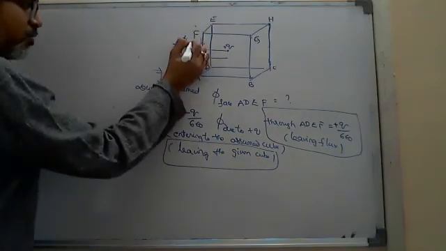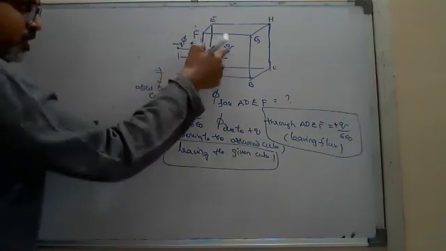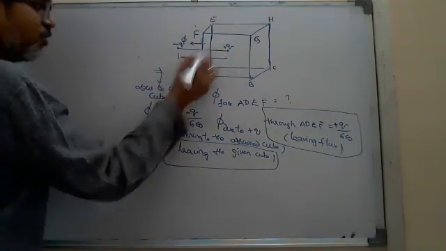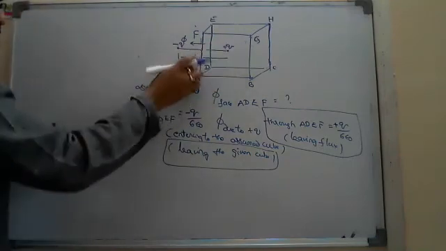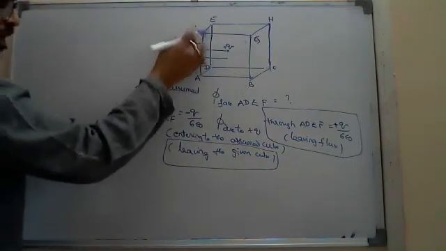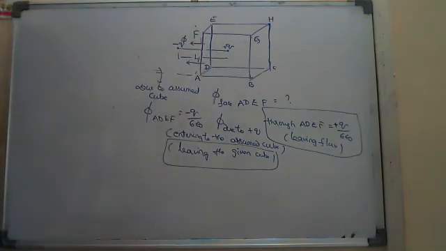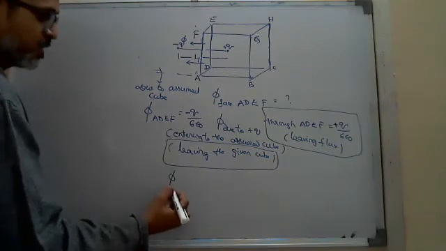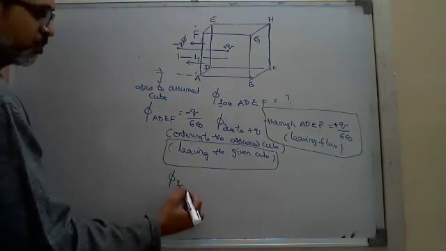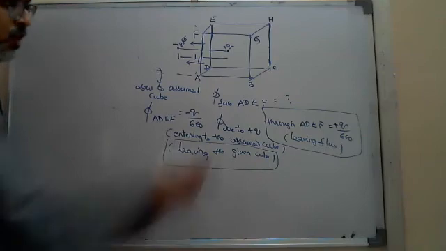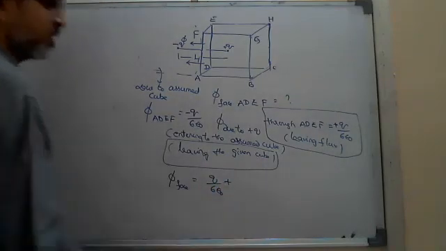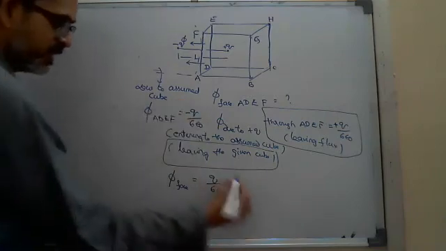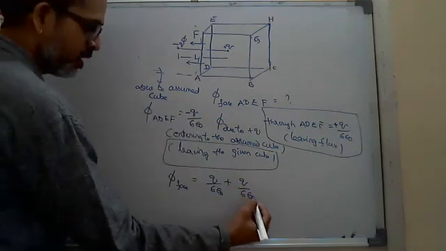It is the direction of the flux due to the negative charge, and it is the direction of flux due to the positive charge. I am not getting them in opposite directions, I am getting them in the same direction. Same direction means I have to take the flux through the face as due to positive charge Q by 6 epsilon naught, plus, not minus, Q by 6 epsilon naught.